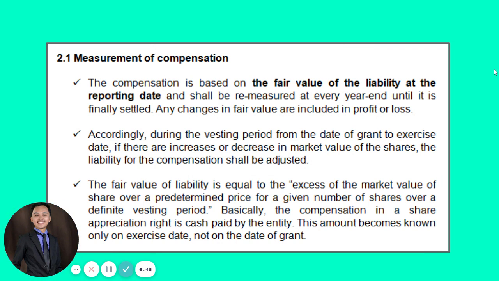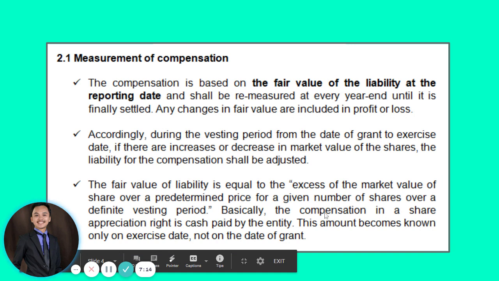Accordingly, during the vesting period from the date of grant to exercise date, if there are increases or decreases in the market value of the shares, the liability for the compensation will also be adjusted. As mentioned earlier, it will be adjusted in your profit or loss or in your income statement. Now, the fair value of liability is equal to the excess of the market value of share over a predetermined price for a given number of shares over a definite vesting period.